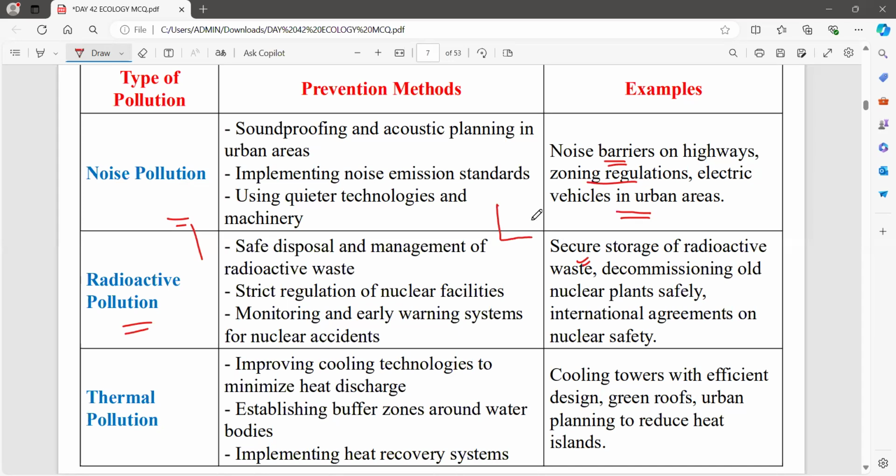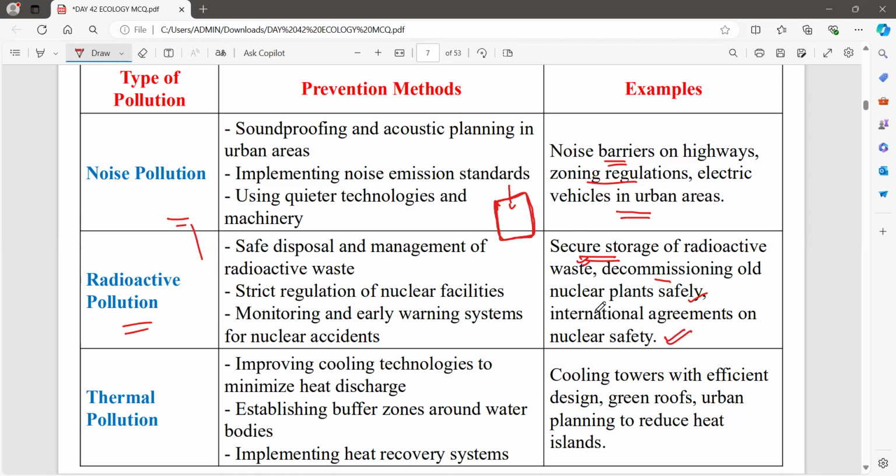Now, radioactive pollution. How can we prevent radioactive pollution? We can secure the storage of radioactive waste. See, uranium is treated in the nuclear power plant, so definitely there will be uranium in the container. That container has to be very strong to hold that particular harmful radioactive material. So this is secure storage, and decommissioning of old nuclear plants safely, and international agreements on